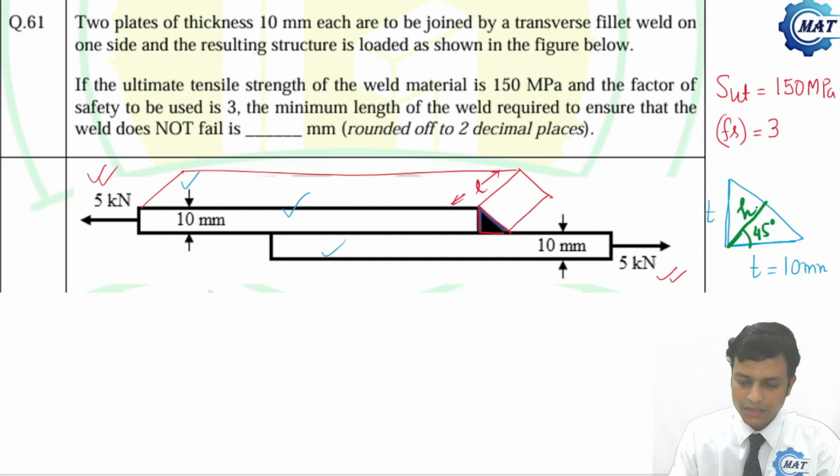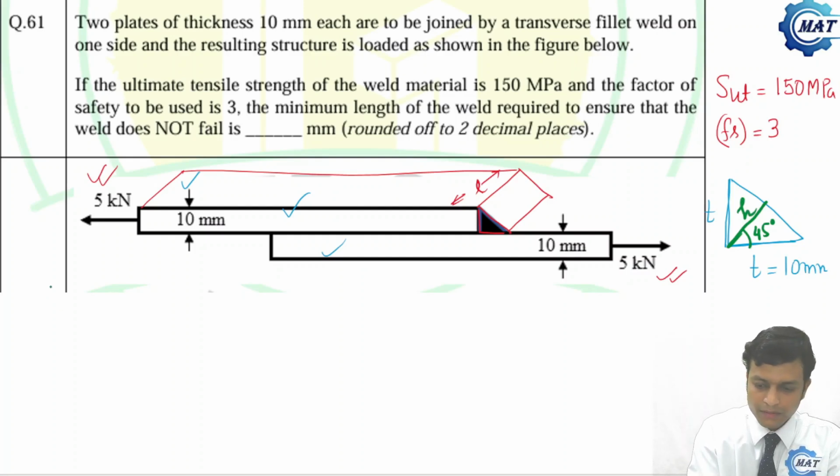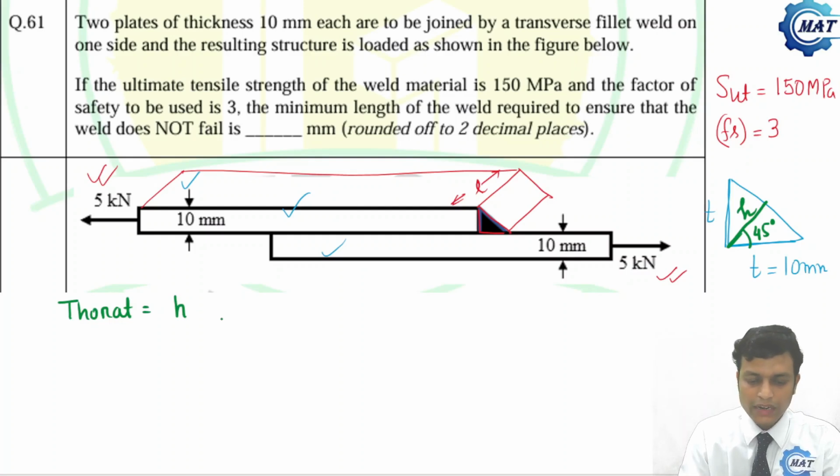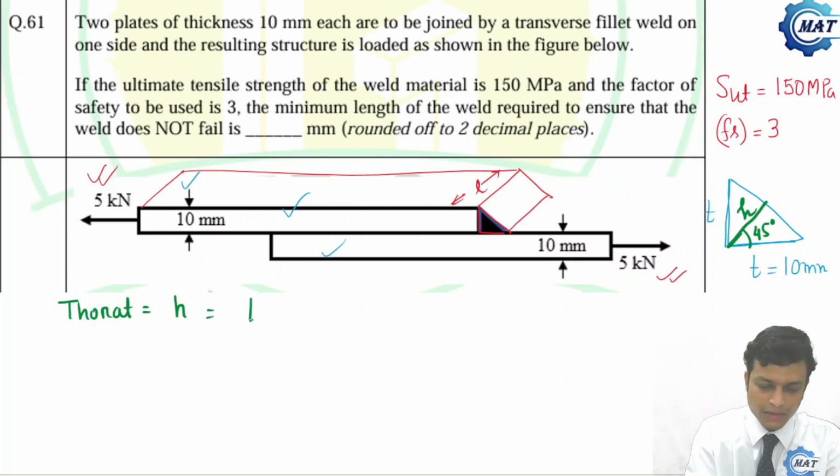This is H, the throat of the weld, along which the weld area is minimum. That is T cos 45 degree, that is 10 cos 45 degree.